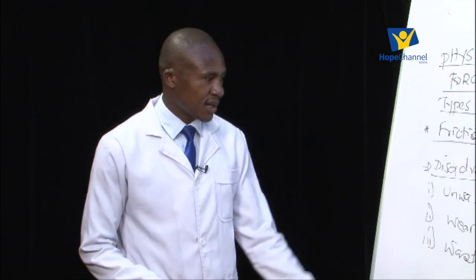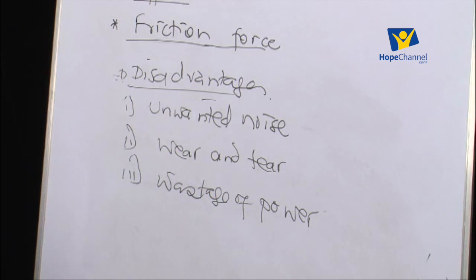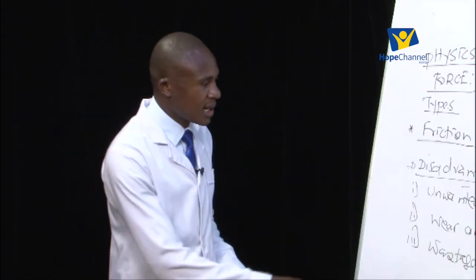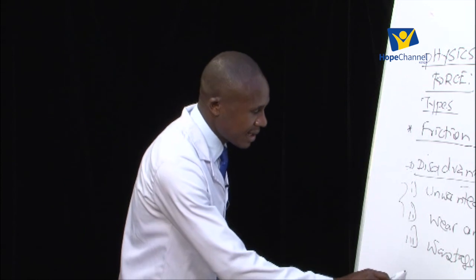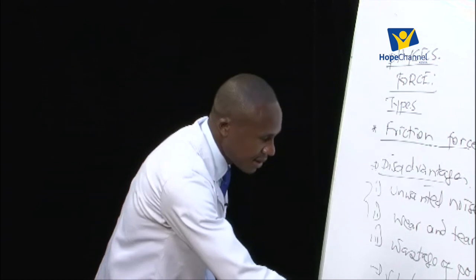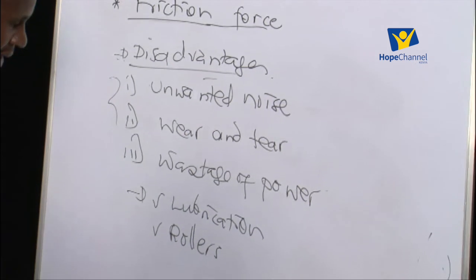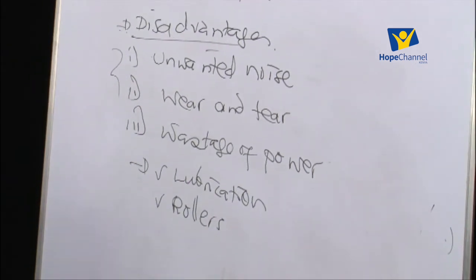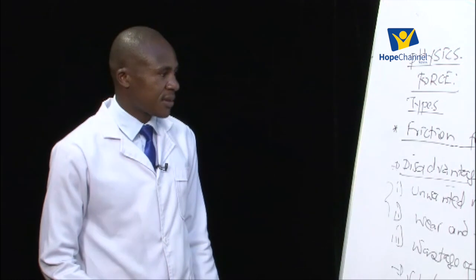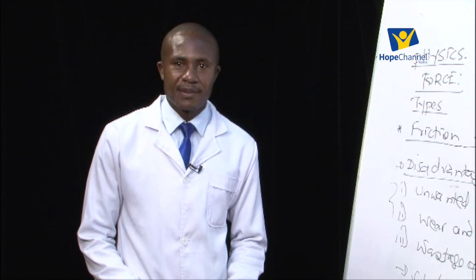We can reduce friction, that is, we can overcome these disadvantages by reducing friction using two different ways. Number one, we can use rollers, and number two, we can use lubrication. So if we wanted to do away with these disadvantages, you have two ways. Number one, lubrication. Then number two, you can use rollers, among other ways of reducing the friction. So that is what we have for now concerning the magnetic force and the friction force. We're going for a short break. Let's meet right after the break.